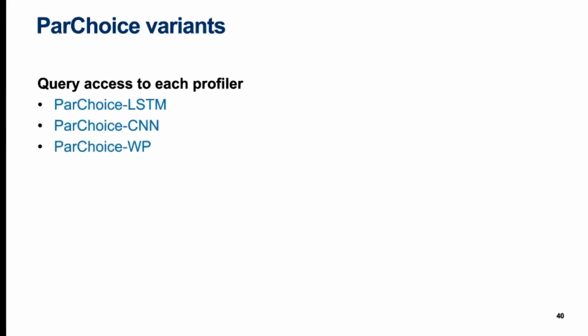We compare the baselines to 6 part choice variants overall that differ in paraphrase selection and the access assumptions to the auto-profiler or its training data. First, we experiment on query access to each of our 3 author profilers, which we will present in a forthcoming slide. There's an LSTM profiler, a CNN profiler, and a write-prints profiler.